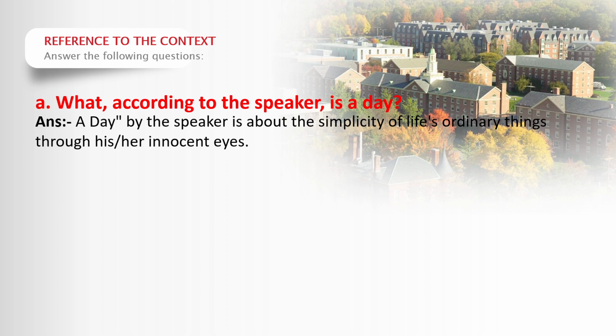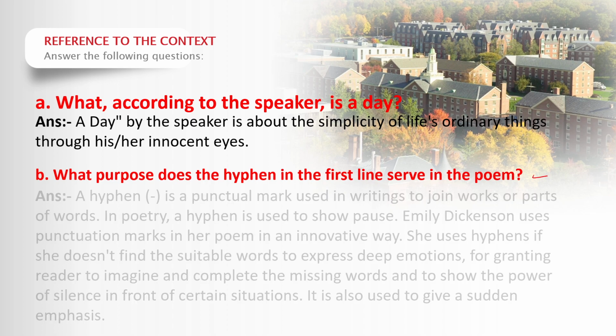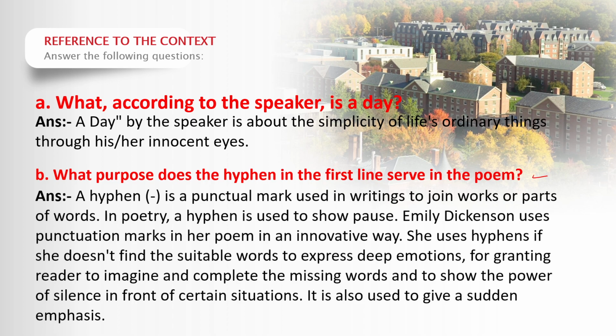What purpose does the hyphen in the first line serve in the poem? So the poem has used a hyphen, like a long dash. What is the purpose of the use of hyphen in the poem? A hyphen is a punctuation mark used in writing to join words or parts of words. In poetry, a hyphen is used to show a pause, to show a stop, as if the speaker or the poetic persona is thinking something, or is going to tell something to us, or is confused what to say.